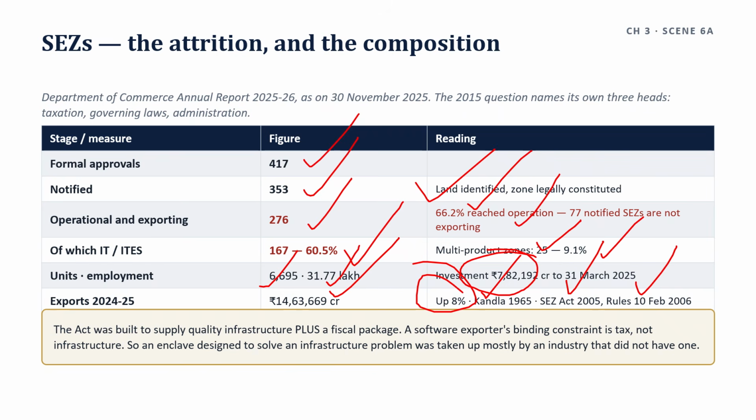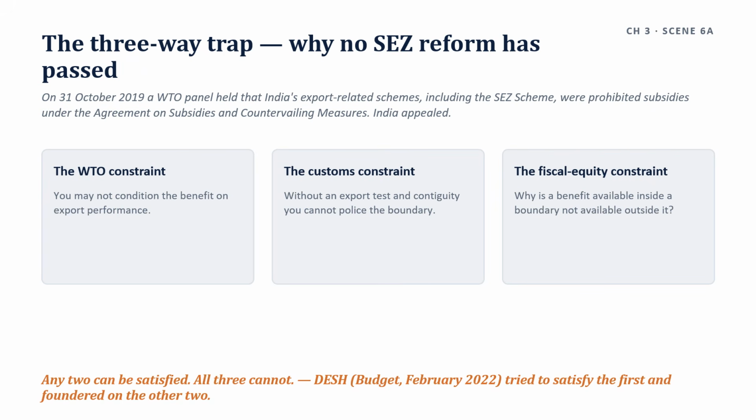Section 10AA gave a 15-year profile. The MAT exemption was withdrawn with effect from 1st April 2012, and the unit sunset took effect from 1st April 2021. But the deeper reason is external.